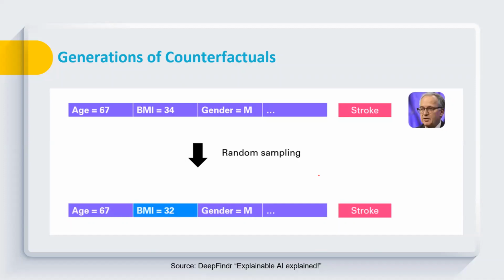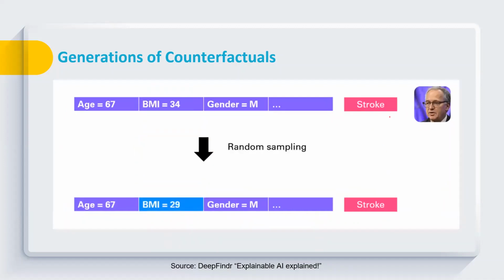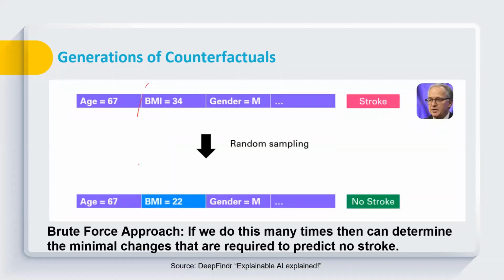For example, here I have kept everything the same, but only changed one input feature, that is body mass index. So we have reduced the body mass index from 34 to 32, but still the output is stroke. We reduce it to 29, still the output is stroke. Let's suppose at 22 we are able to change the output from stroke to no stroke. So this way we can generate a counterfactual that if you can reduce your body mass index to 22, then you can